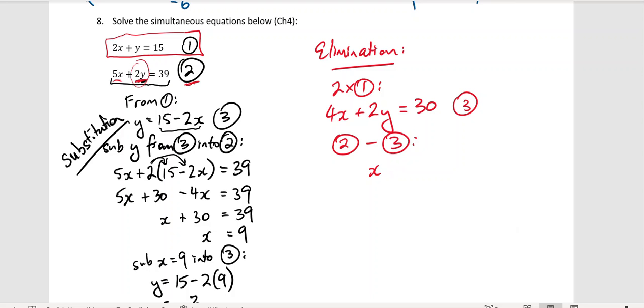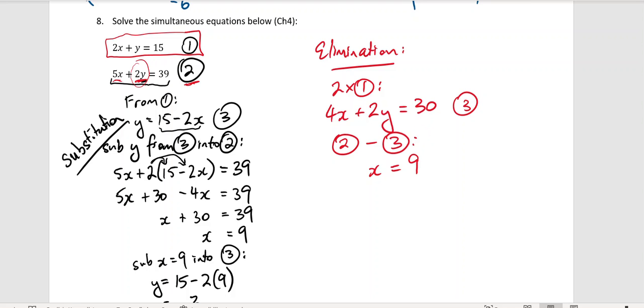That's the whole point of getting that same coefficient: so that we can eliminate. We've eliminated the y variable. But now we've got to do the same for our constant terms. From equation 2 first, 39 minus 30 on that side is 9. So we've got x equal to 9 pretty quickly and easily.